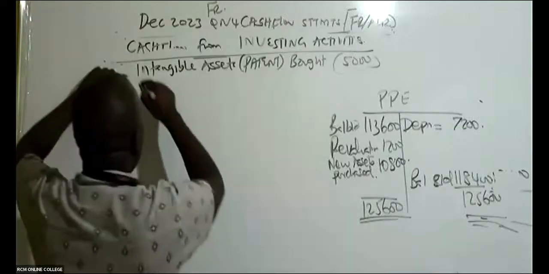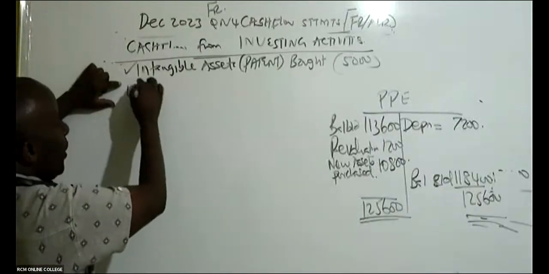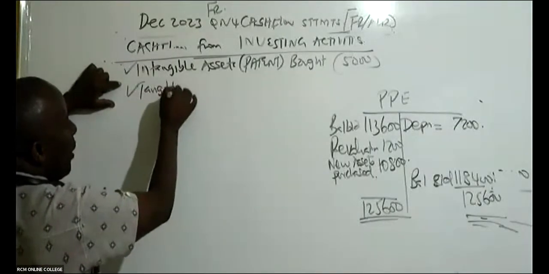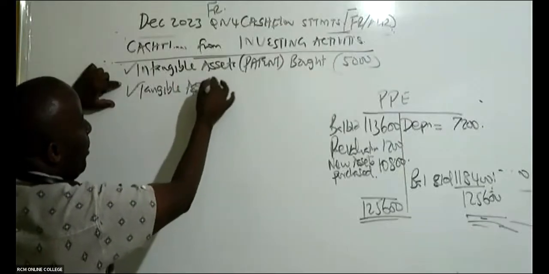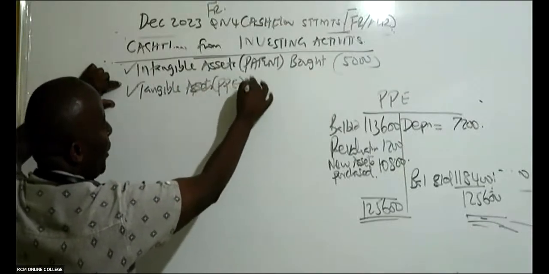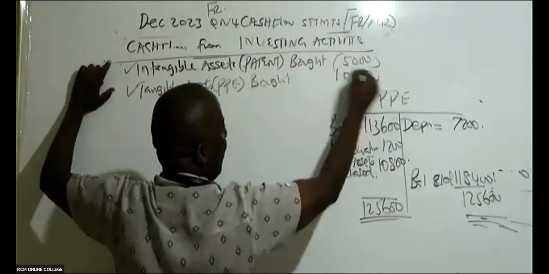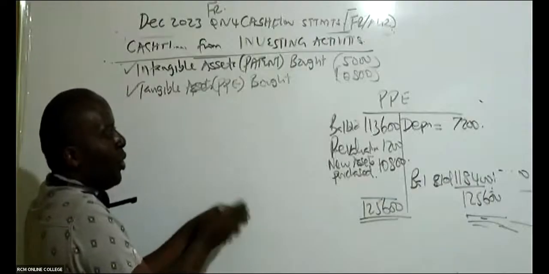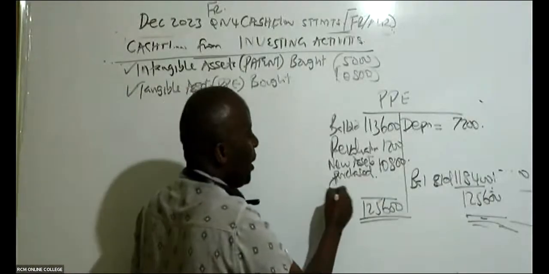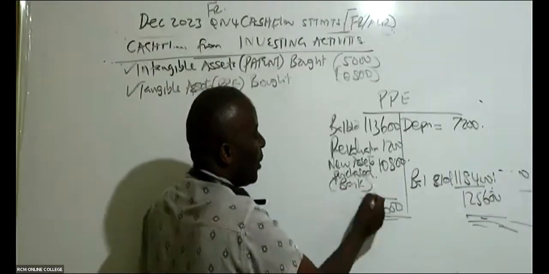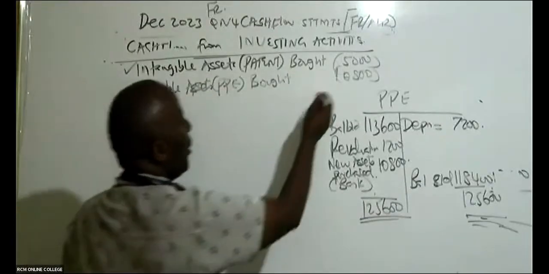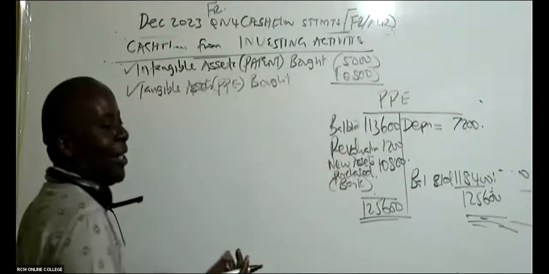10,800. So come and tell us something to do with these tangible assets, the PPEs, bought. So we bought this, so it has to be in brackets, remember, because assets came on board, money went away. So I'm crediting my bank like that. And that is it. So that is the end of it, there is nothing much really.